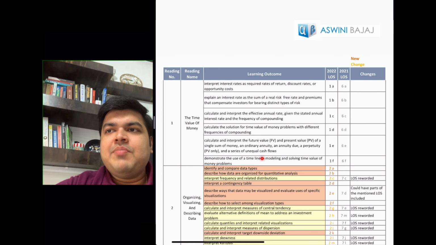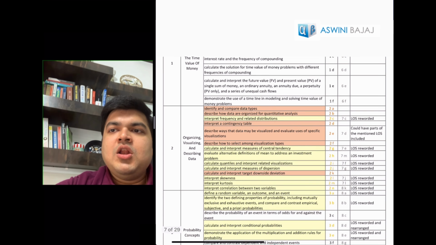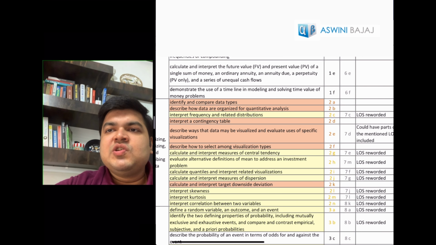So the time value of money is exactly the same, the LOS number in 2020 and LOS number in 2021. A lot of changes, what happens is, it's just that the LOS is exactly the same, it's just that the LOS has been reworded. So instead of interpret frequency and related distribution, it could be understand frequency and related distributions, or interpret the concepts of frequency and related distributions. So there could be just very simple changes in terms of rewording, and that could be the same.